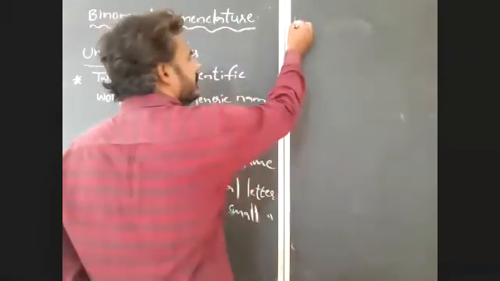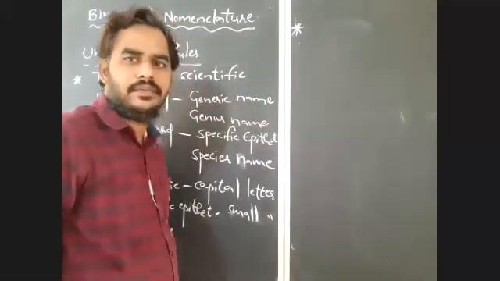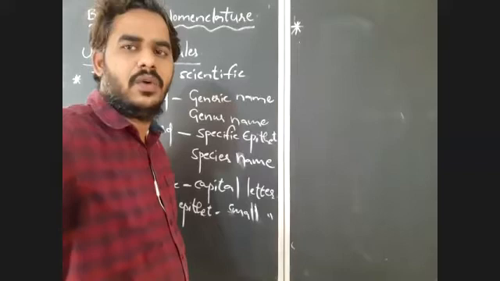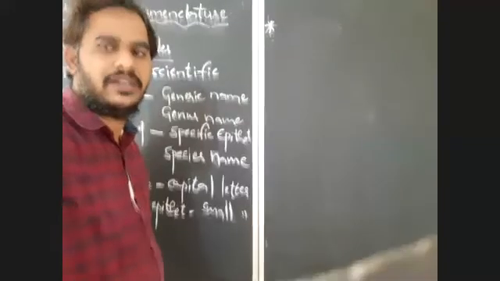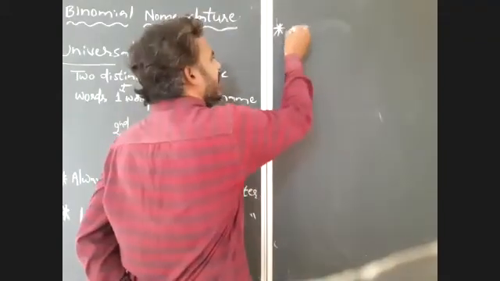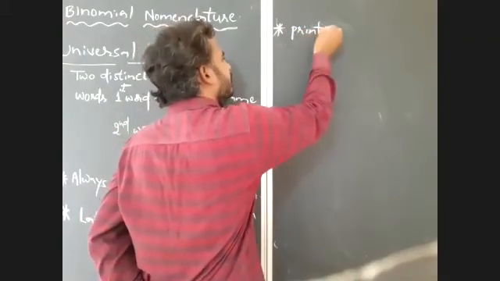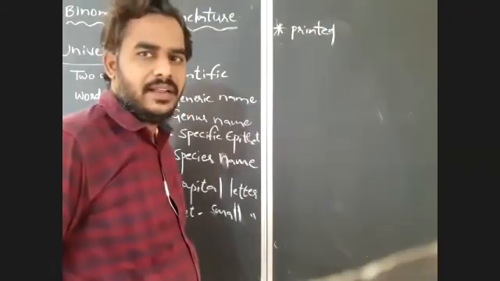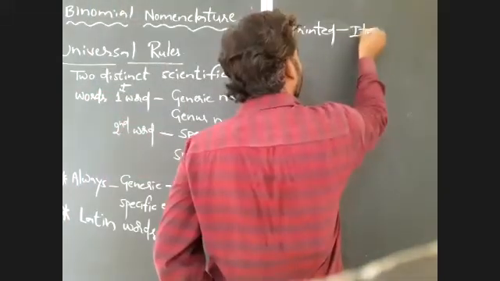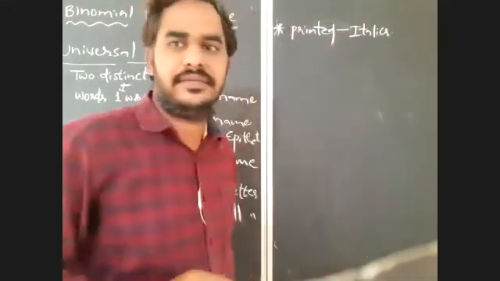After that, the next rule of binomial nomenclature: when the scientific names are printed, we must use italics font.